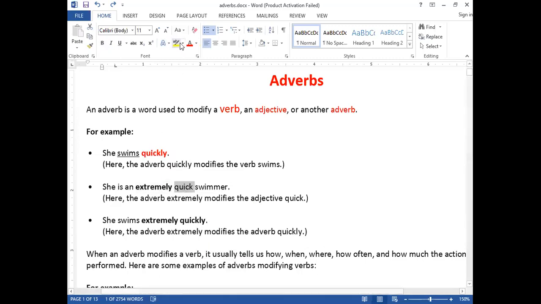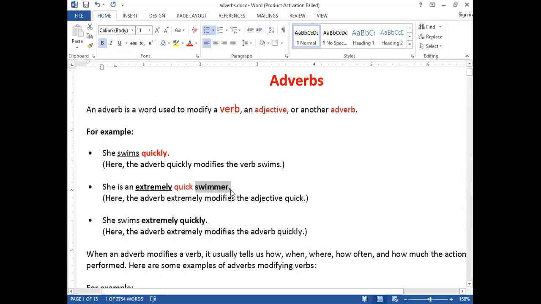Quick. Quick is an adjective. Clear? And extremely is what in this case? It's an adverb. Extremely gives more information about quick, and quick gives more information about swimmer. So combine both, extremely quick. Clear?